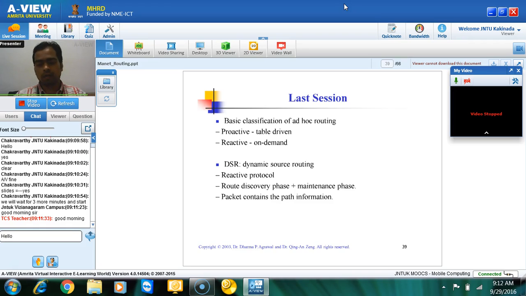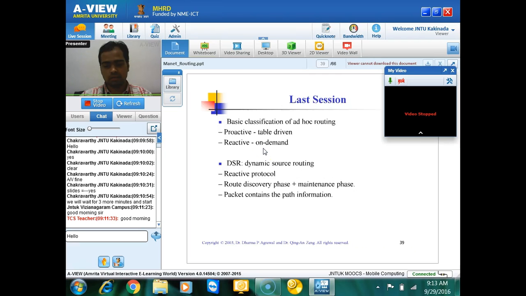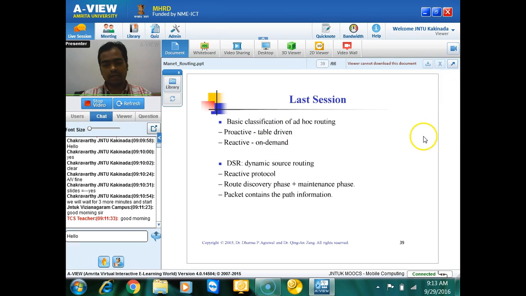DSR is the dynamic source routing which we have discussed, which is a reactive protocol, and it works in two phases. First is the route discovery phase, and second is the maintenance phase. We also discussed how the packet contains the path information. A disadvantage of DSR is that it adds up your traffic overhead. Traffic overhead will increase because we are containing each and every node's address within the packet header which we are sending out.